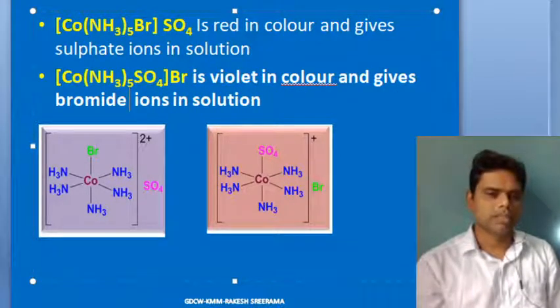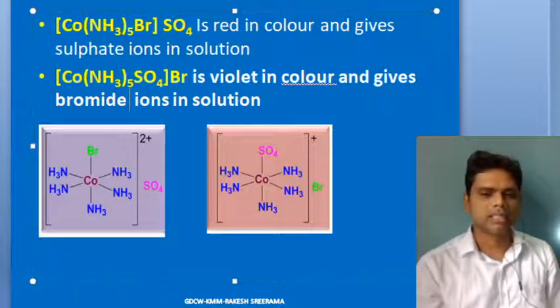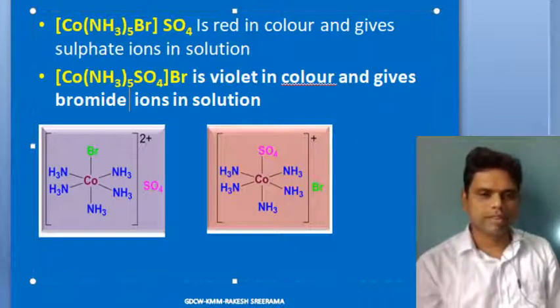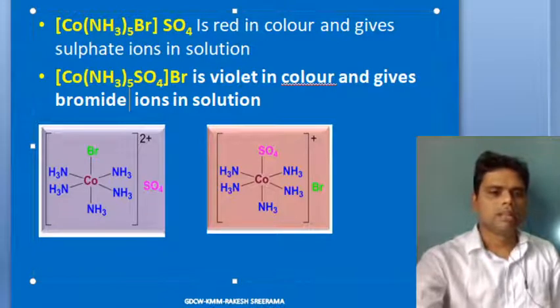In the first one, bromide is a ligand, and in the second case bromide is a counter ion. In the first case, sulfate is the counter ion, and in the second case, sulfate is acting as a ligand. SO4 2- can act as a ligand.